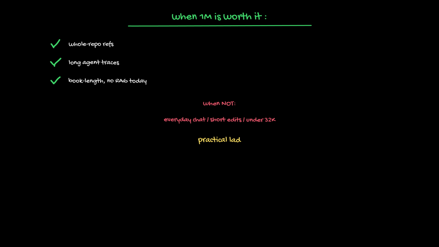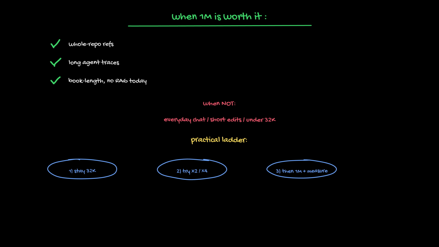A practical ladder, not a flex. Step 1, stay on native 32K if you can. Step 2, if you need more, try factor 2 or 4 first, 65K or 131K. Step 3, only then jump toward 1M and measure retrieval on your own files. Needle tests and passkey demos are marketing. Your code base is the real exam. If the model misses a function defined at token 200,000, you do not have a 1M brain. You have a 1M funnel.